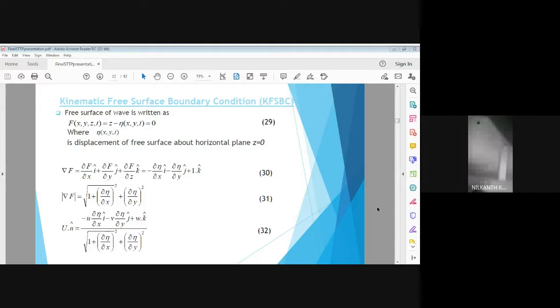Eta is a fraction of the amplitude of a wave. If the total amplitude is small a, then eta is a fraction, say less than a, that is the elevation of a wave surface.